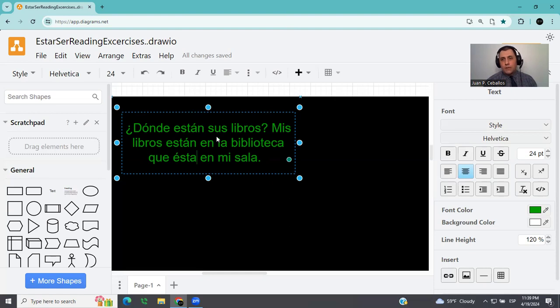Now it's están, not está, because this is third person plural, and in this case, masculine, because this is the subject of the sentence. Libros is third person plural. That's why we had to conjugate the verb in third person plural as well. So mis libros están, okay? Que está en la sala, this is also location.